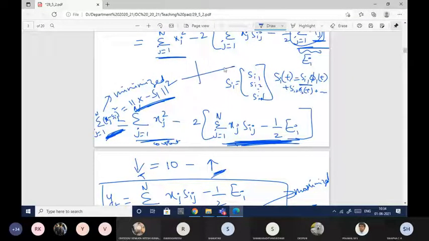If you represent it in the signal space, if this is your X, and this is your Sj or Si or Sk, then the distance squared from here to here is the distance squared of X minus Si. The lesser this distance, the more X and Si will be matched. So this length should be minimized. That is what this condition implies.